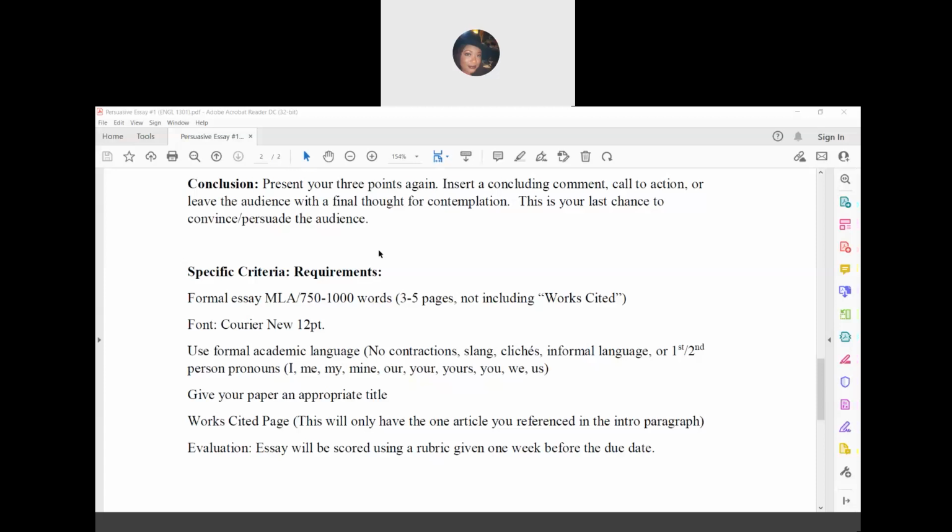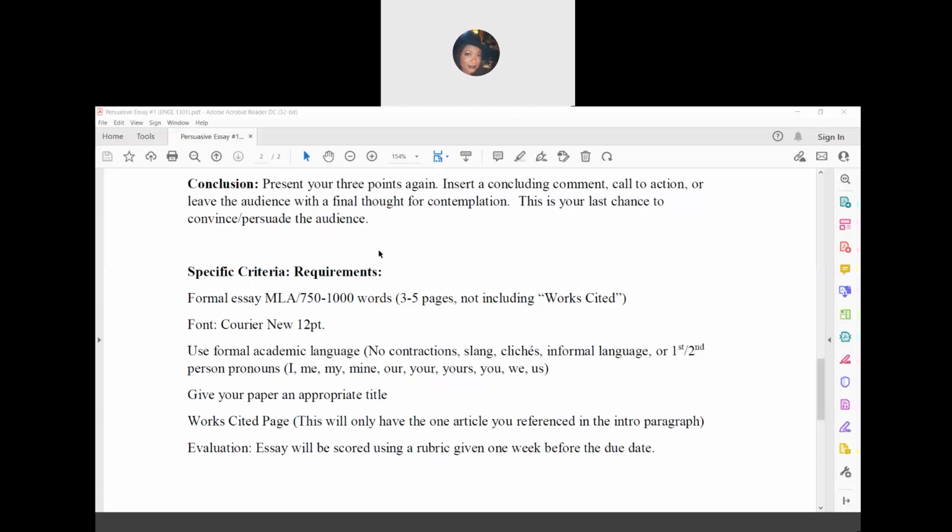You're also not going to use first and second person pronouns, and I have some listed here. I, me, my, mine, our, your, yours, you, we, us. Anything that puts yourself into the paper, that puts you into the essay, or projects onto the audience, we're going to take that out. Also note that it should go without saying that this essay should be grammatically correct. So you're going to proofread, you're going to bring your best grammar to this actual essay.